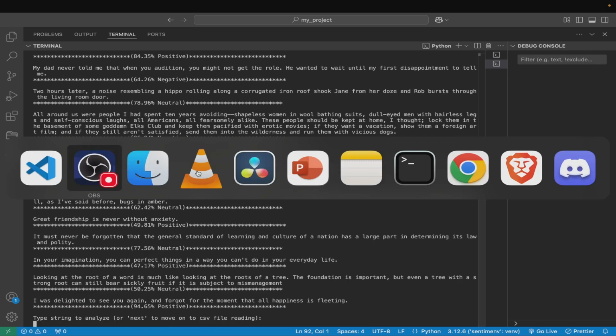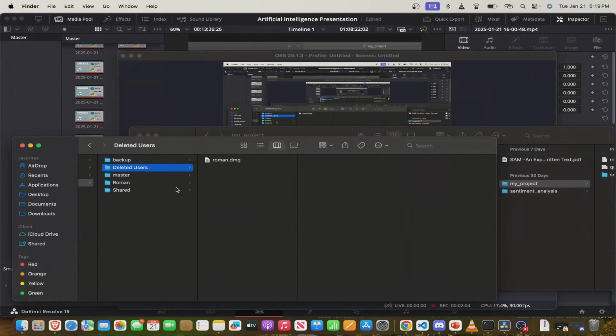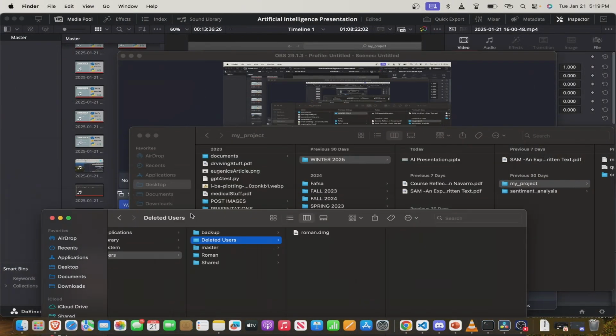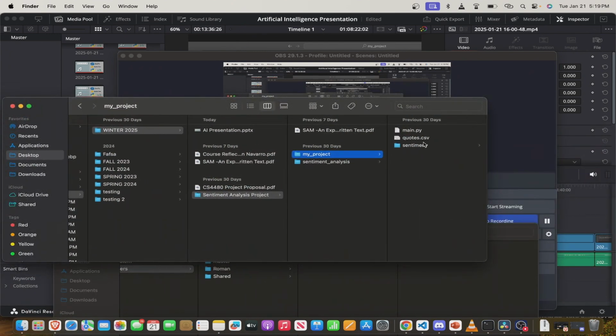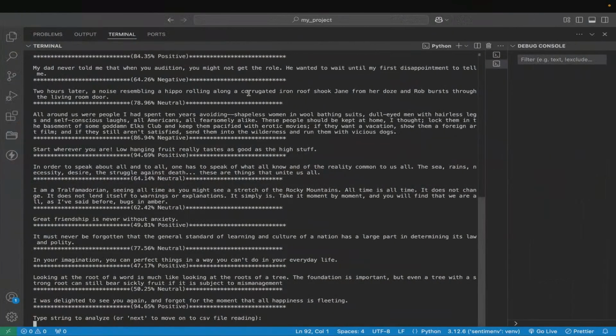And I want to show you that I did not write any of these quotes myself. They are inside of this. I can do it from VS Code.